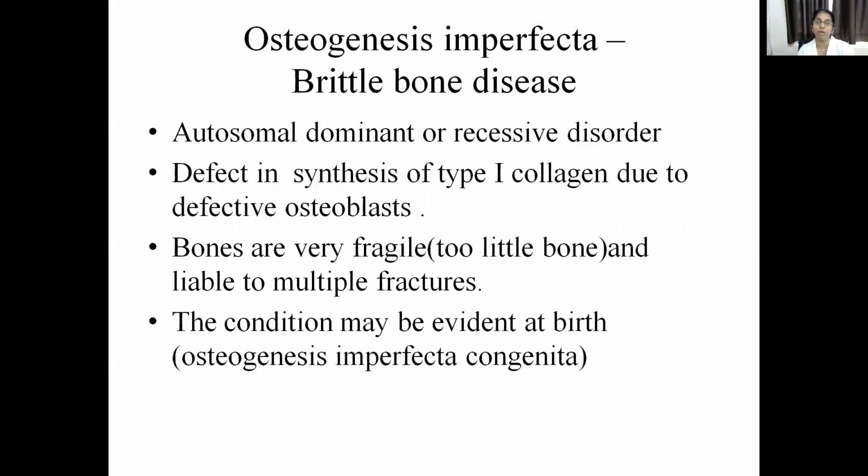Normally when we play, when we just slip, our bones do not fracture because of the intact collagen which is present. But in osteogenesis imperfecta patients, because of the defective collagen, which is the main component of the osteoid, there is defective osteoid too. The bone activity is very low, and bones being very fragile lead to multiple fractures. This osteogenesis imperfecta can be seen even at birth. If it is noticed at the time of birth, it is called osteogenesis imperfecta congenita.